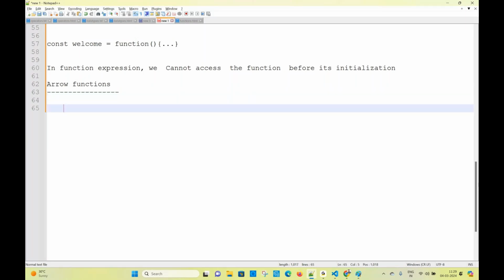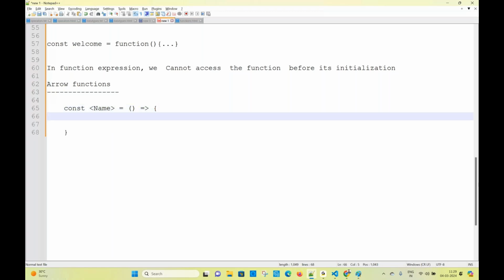Syntax: const, name, equal to. Watch it carefully, don't write it. These are very important things. Watch it carefully.